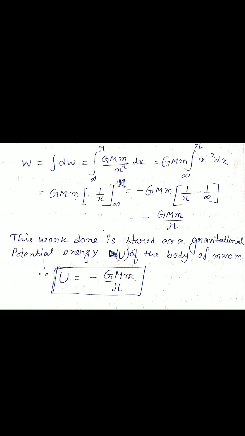The minus sign is there because this work is done against the gravitational force. This negative sign indicates the work done or the potential energy is opposite to the gravitational force, and this work done is stored as the gravitational potential energy of the body of mass m. The potential energy is denoted by capital U, so U equals minus GMm by r. This is the expression for potential energy. I hope it is clear to everyone.